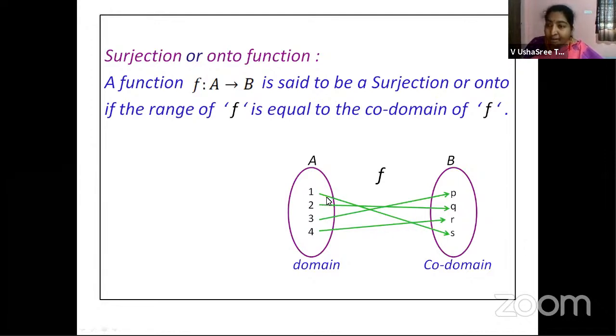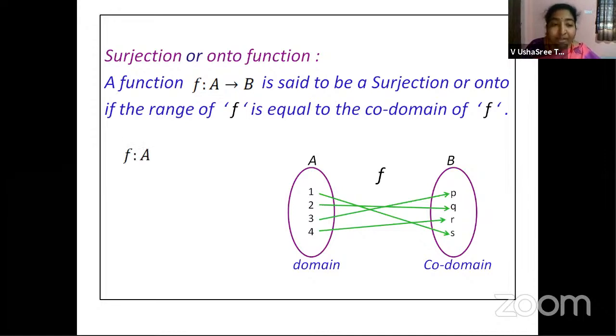And moreover, before checking onto function, you need to check the condition of a function, right? What is that condition? First, we need to check every element in set A should have a mapping in set B. Then for the second condition, we can also check onto like this. Every element in set B has got a pre-image in set A. What does it mean? See, if I am taking an element P, it should have a relation in set A. It should have a mapping in set A, which we call the pre-image. So every element in set B should have a pre-image in set A.